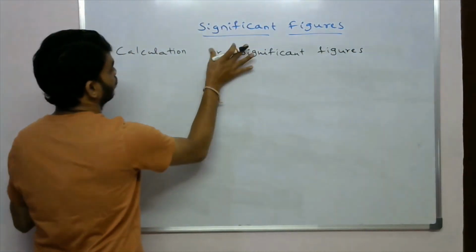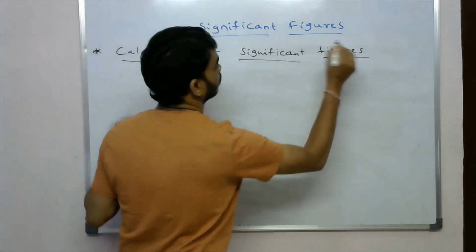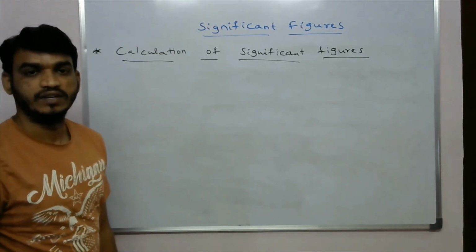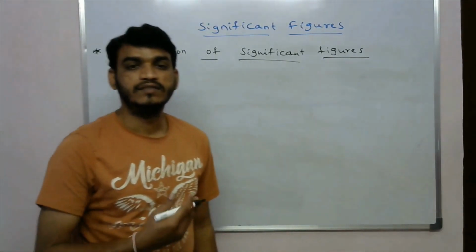So calculation of significant figures. Okay, so this is the next topic, calculation of the significant figures. So how to calculate the significant figures?